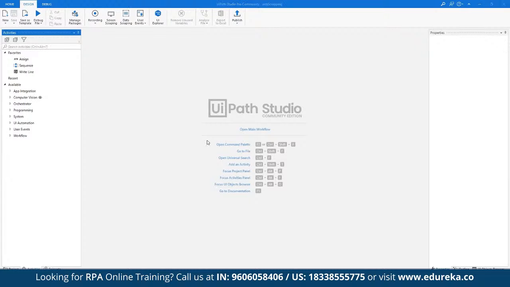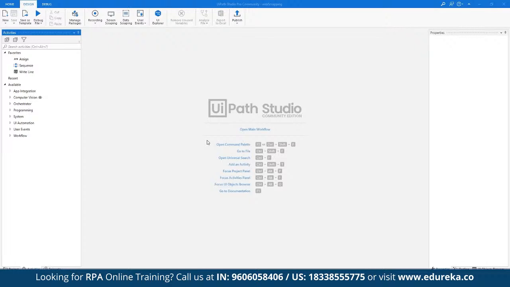So whatever activity or element we select, the properties for that particular element are going to be visible in the right sidebar. All right. Now if we talk about the top ribbon sections, the ribbon includes multiple components.